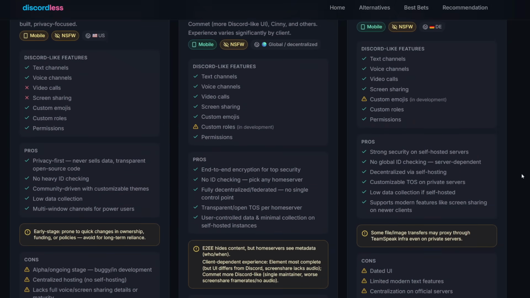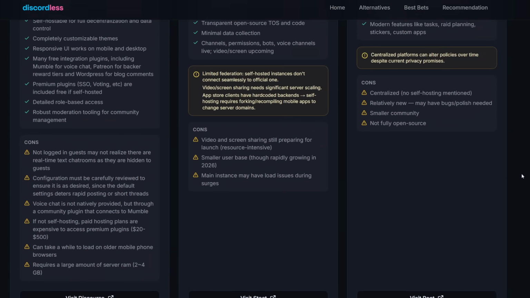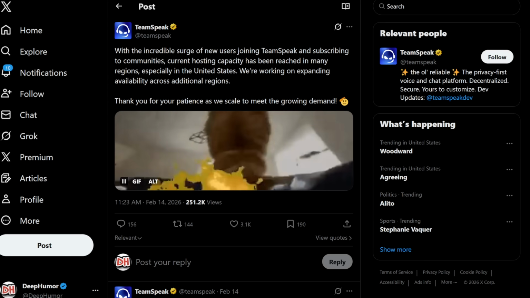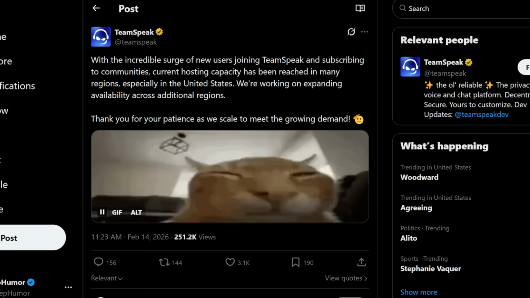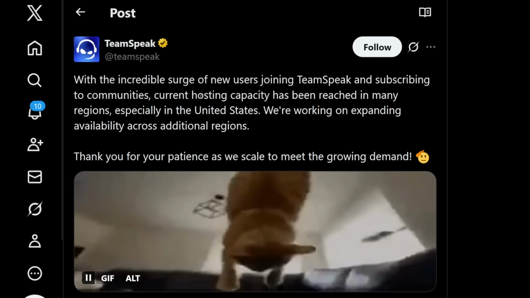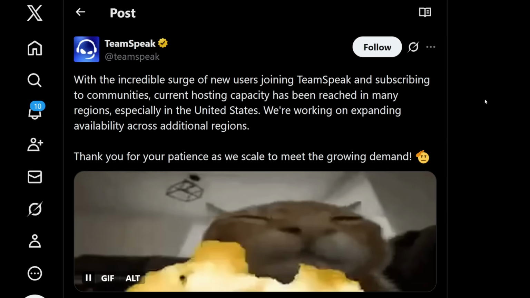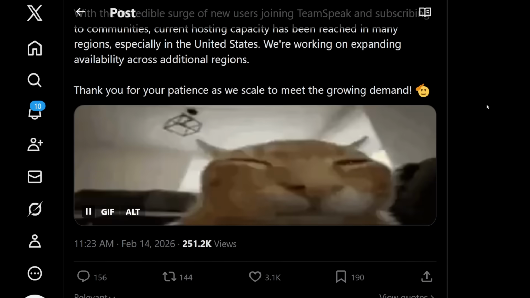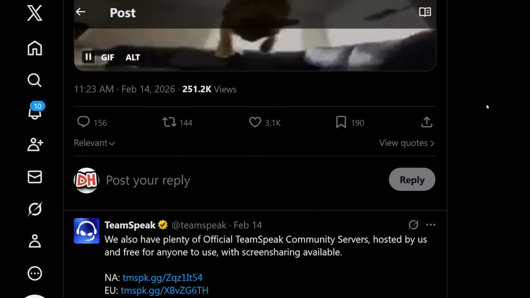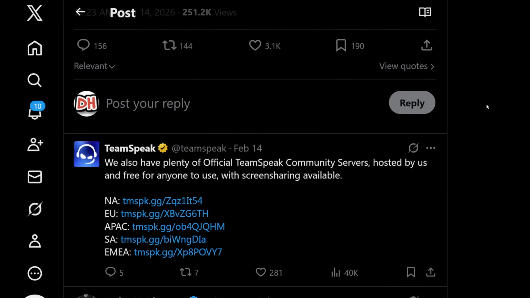So yeah, in the wake of Discord's age verification, a lot of people are looking for alternatives, and some of them are actually succeeding quite a lot. TeamSpeak has made a tweet where they claim that they've had an incredible surge of new users joining TeamSpeak and subscribing to communities. Current hosting capacity has been reached in many regions, especially in the United States, and they're working on expanding availability. So a lot of these Discord alternatives are blowing up, and it is Discord's own fault for shooting themselves in the foot by introducing global age verification when they didn't have to.